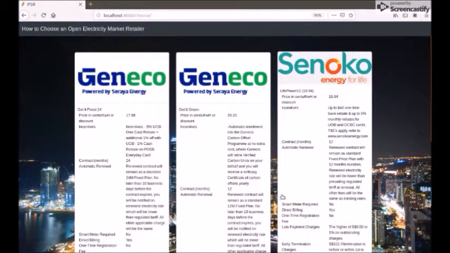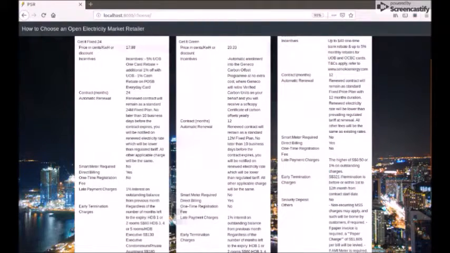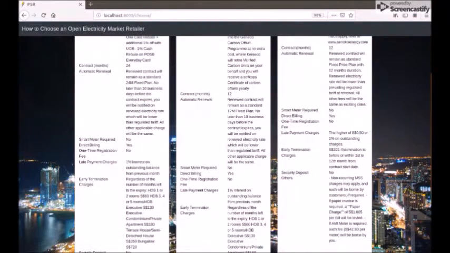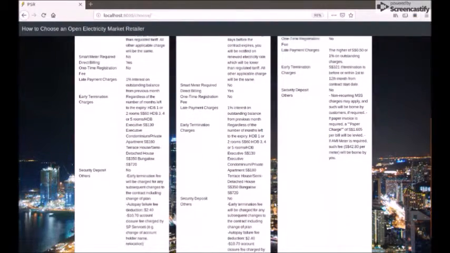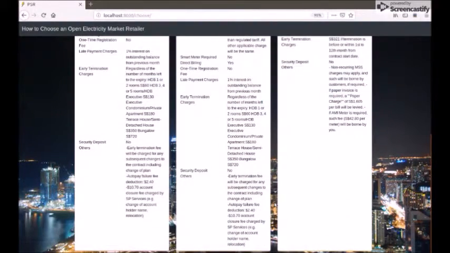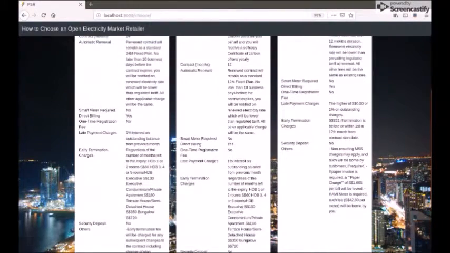The user can scroll down the plans to get more details of each plan, such as the type of price plan, fixed or variable, cost per unit, registration charges, late payment charges, early termination charges, security deposit.